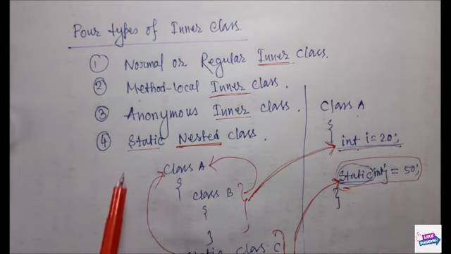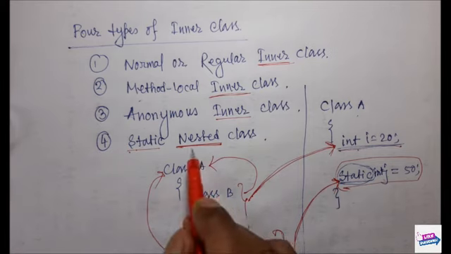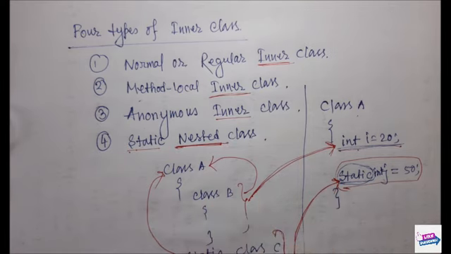So we can say that the static nested class is not called static inner class, it is a nested class. Here the keyword nested is used. We can explain with this example also, and this is very important. Most of the time many people can ask you why, since there are 4 different types of inner class, it is called nested class.